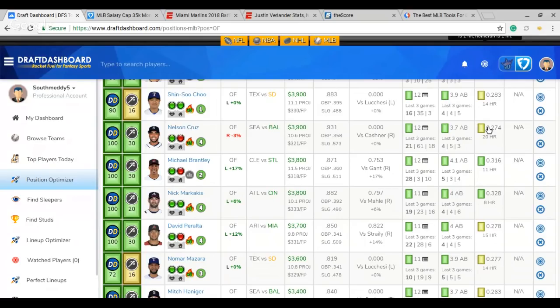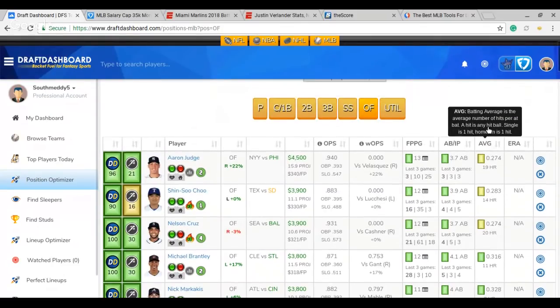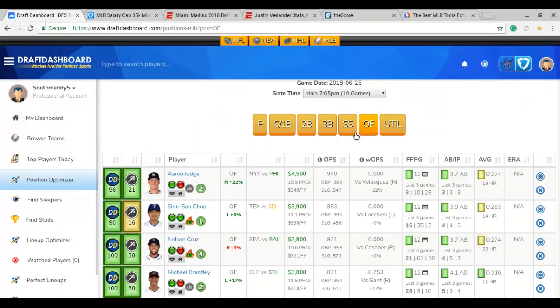You got Nelson Cruz here against Cashner. I think he should light him up. If you look at his career averages against Cashner, he's sitting over .460. So Cruz will be popular. I like some Nick Markakis. So I'm looking at kind of a little bit of Atlanta stack, a couple Arizona guys, a couple guys from that Cleveland game, a couple Texas guys, and maybe one or two from that Yankee side there.